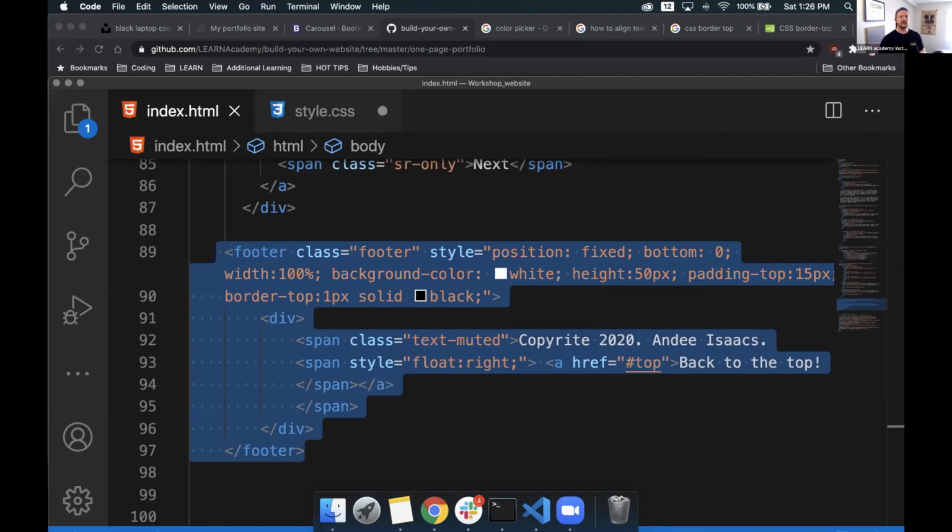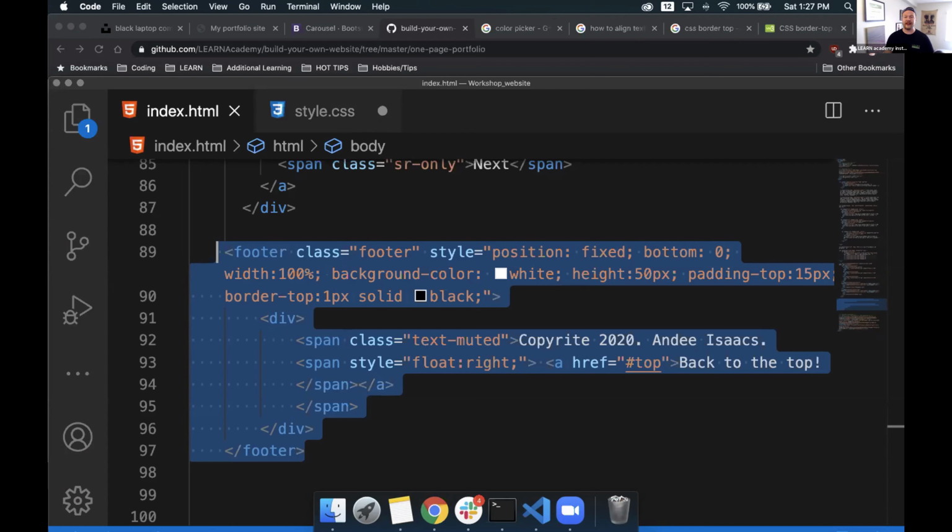We can just take them from Bootstrap and then modify them to be what we want them to do and look specifically to us. So I highly recommend that, again, don't try to remember all of this. The best thing you can do is just know where the documentation and the resources are. For Bootstrap, if you can't remember how to import it in, you can go to the Bootstrap website and it has that quick start guide and it shows you exactly what you need in order to get it in. If you can't remember how to do a styling, like specifically say padding or border top, like I couldn't remember, there's no problem. There's nothing wrong with just Googling it real quick.